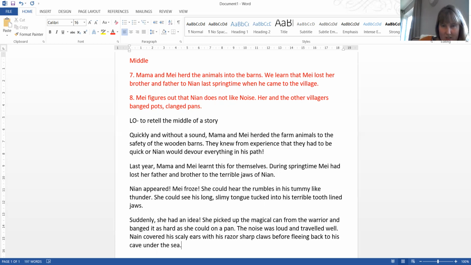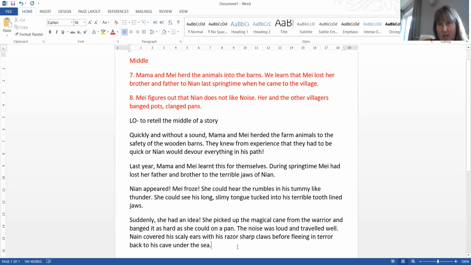She picked up the magical cane from the warrior and banged it as hard as she could on a pan. The noise was loud and travelled well. Nian covered his scaly ears with his razor-sharp claws before fleeing in terror, I'm going to add, back to his cave under the sea.